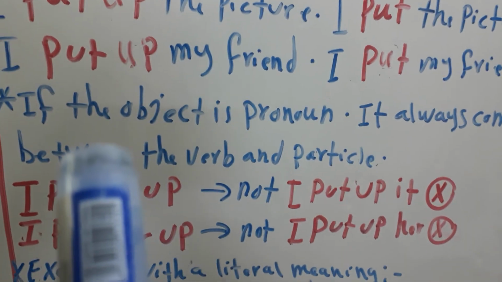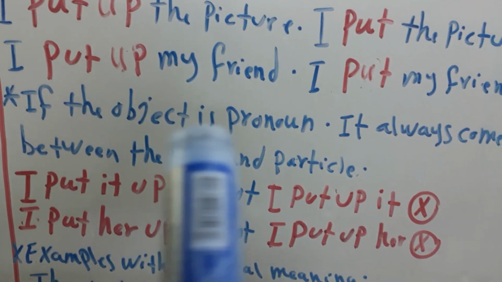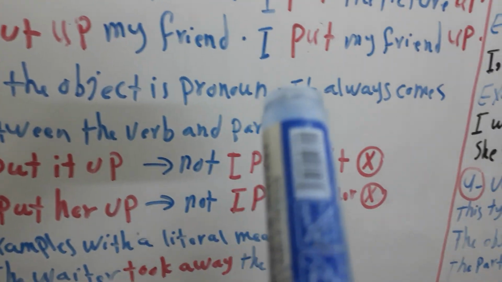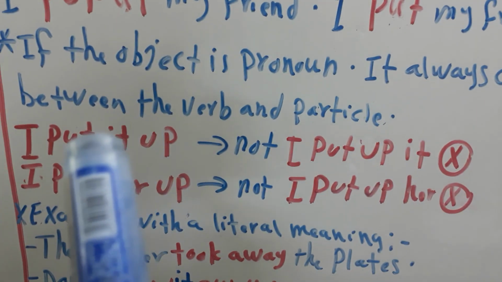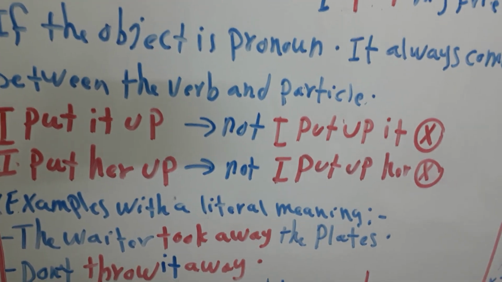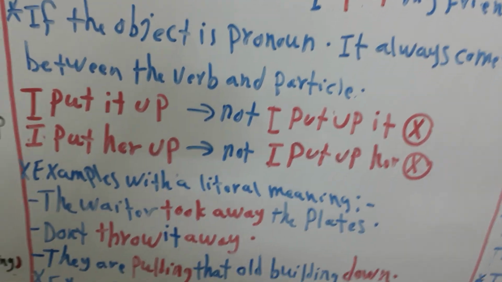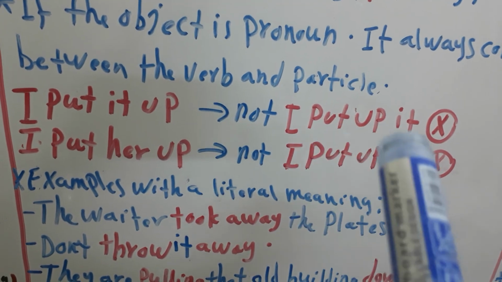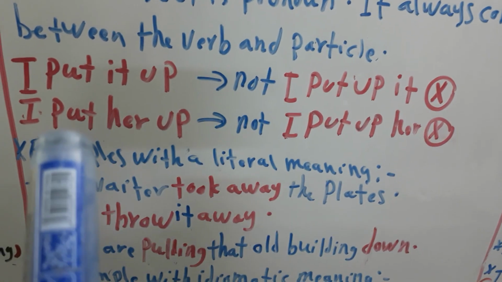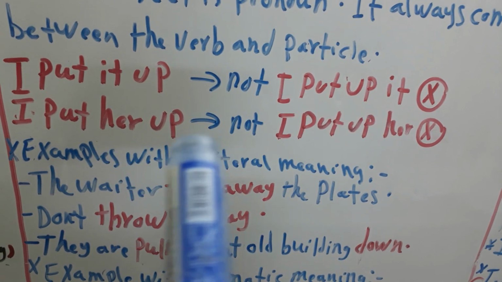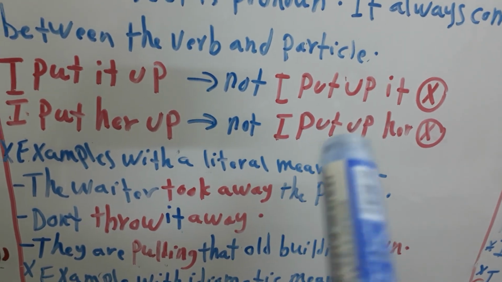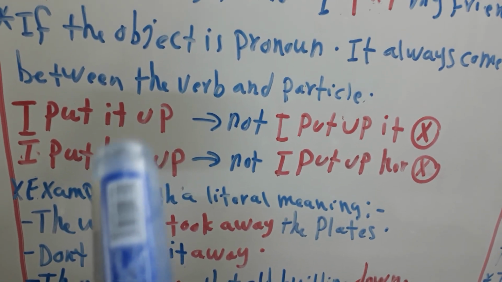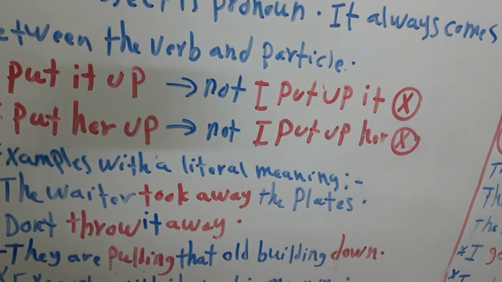But if we have a pronoun, the object is a pronoun, look. If the object is a pronoun, it always comes between the verb and particle. How we will see? I put it up. We can't say I put up it. It's wrong. Another example, I put her up. We can't say I put up her. Why? Because here the object is a pronoun.